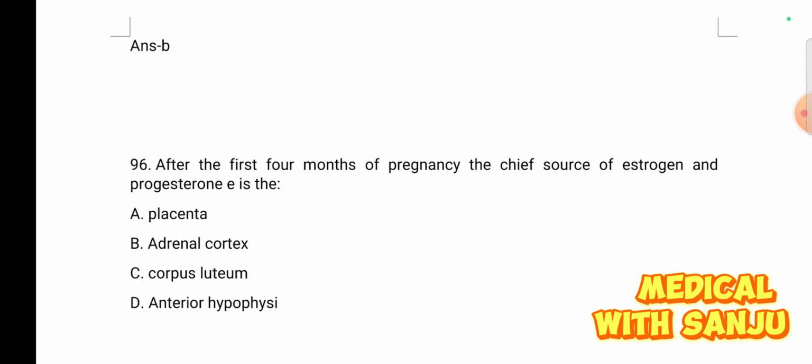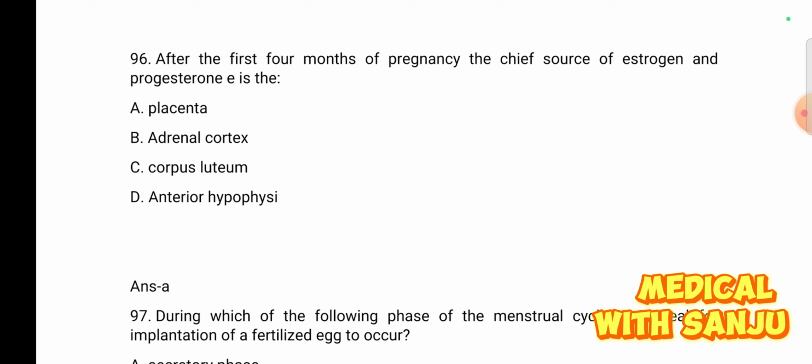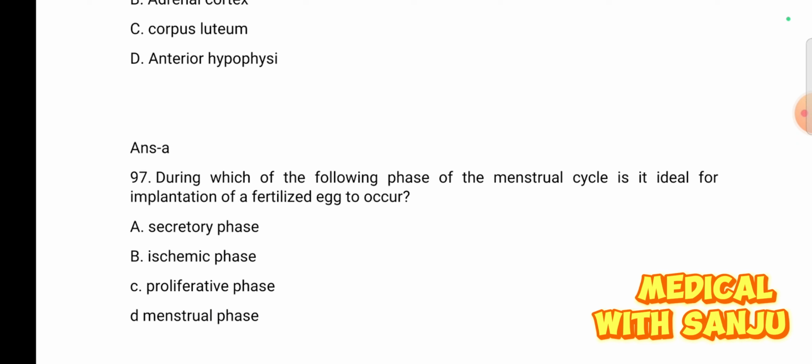Question number 96. After the first 4 months of pregnancy, the chief source of estrogen and progesterone is the option A, placenta, option B, adrenal cortex, option C, corpus luteum, and option D, anterior hypophysis. From conception to the 4th month, the main source of estrogen and progesterone is corpus luteum. But after 4 months, the main source is placenta. Option A is right answer.